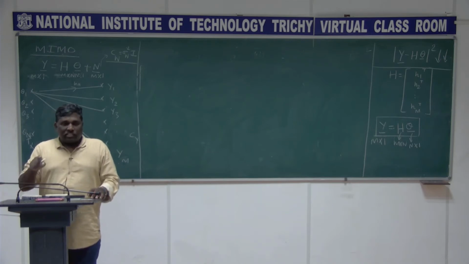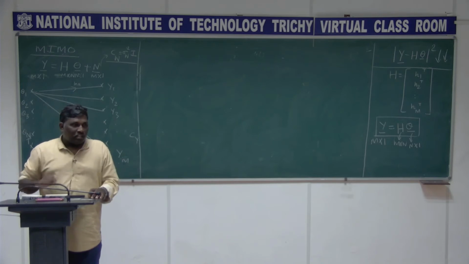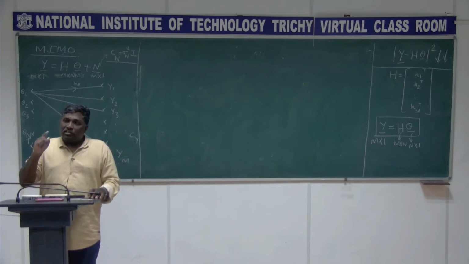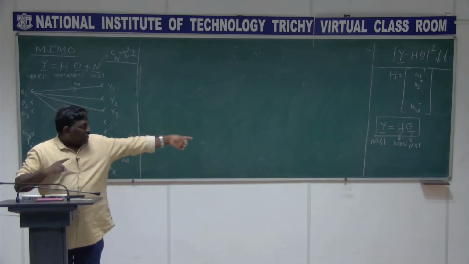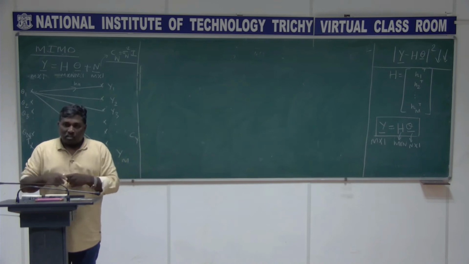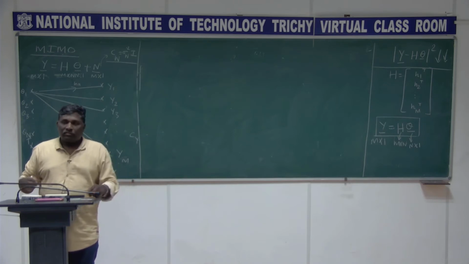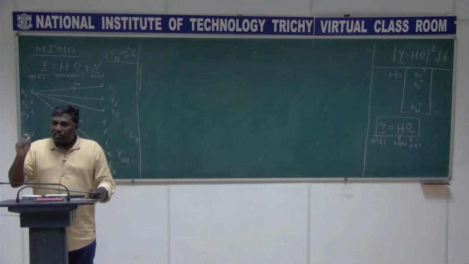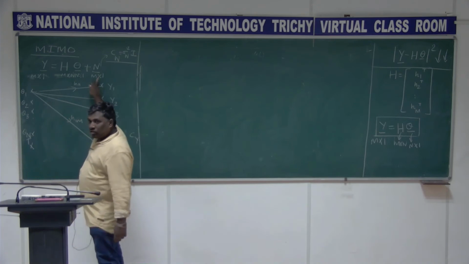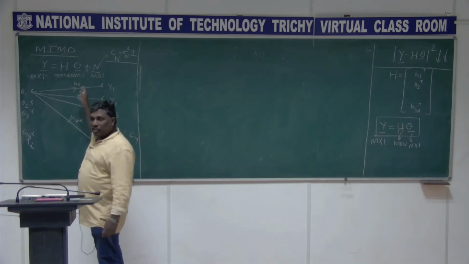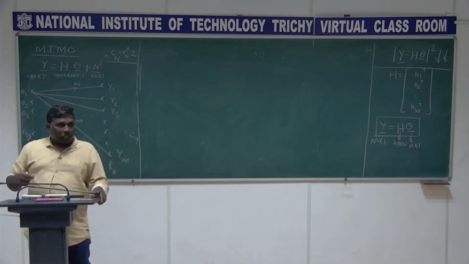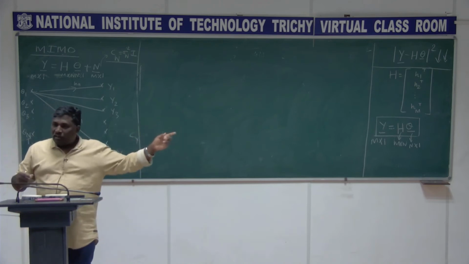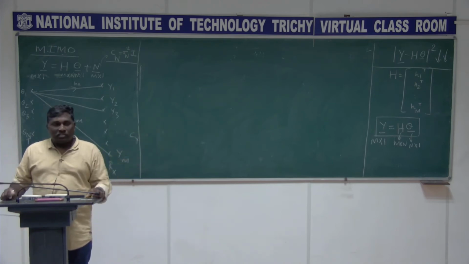In this, I just wanted to stress another point: the least square solution is the same as the maximum likelihood estimation, provided the noise we assumed is Gaussian. Suppose the noise is not Gaussian, the least square solution is different and the maximum likelihood solution is different.